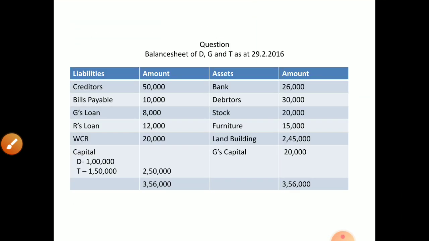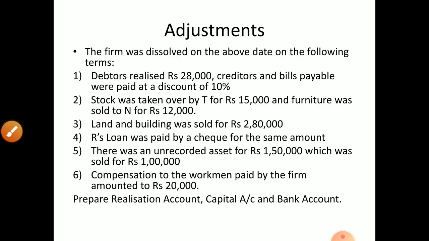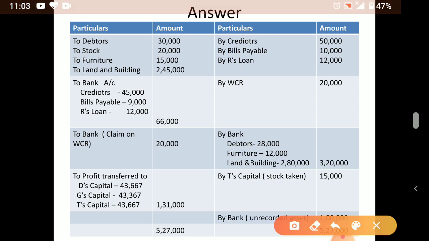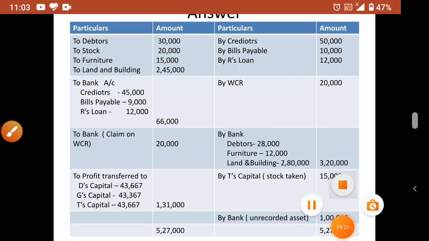By bank only. Okay. So you can write by bank again. Here by bank how much will you write? 1 lakh. Okay. You can see here this is 1 lakh.